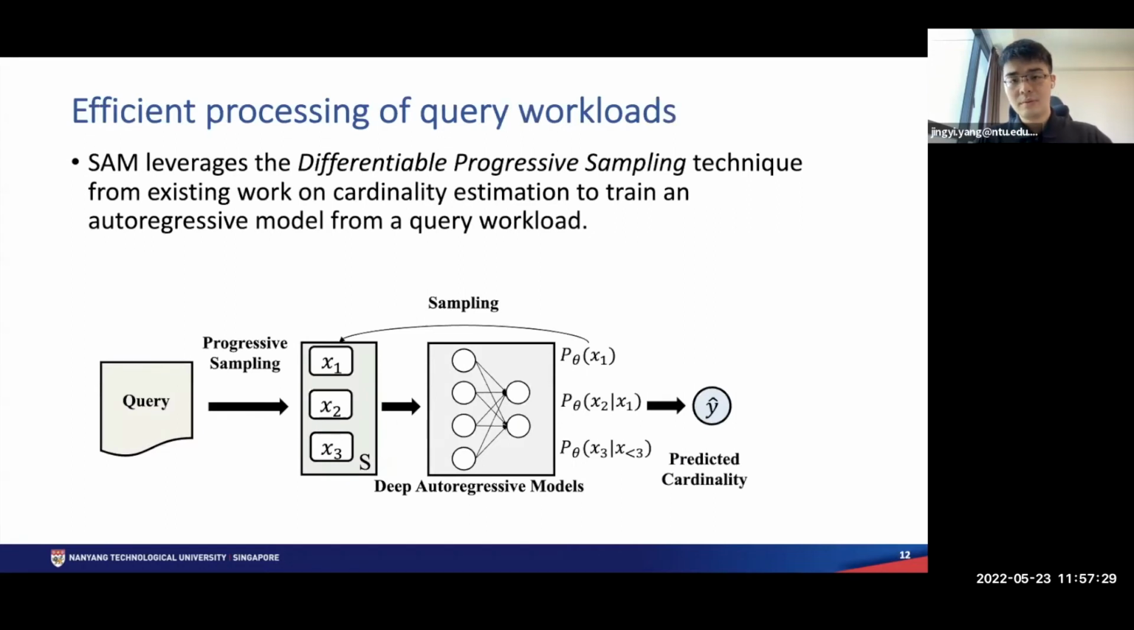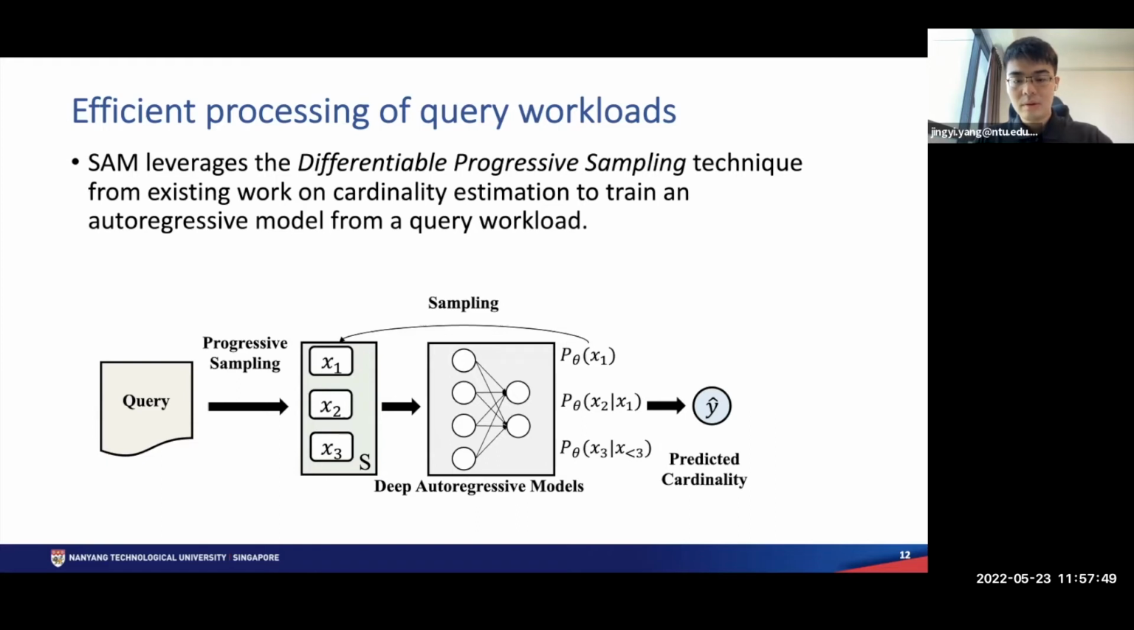Now moving on to our second goal, how do we efficiently train the autoregressive model from the query workloads? SAM leverages a technique called differentiable progressive sampling, which is from existing work on cardinality estimation. Here is how differentiable progressive sampling works.